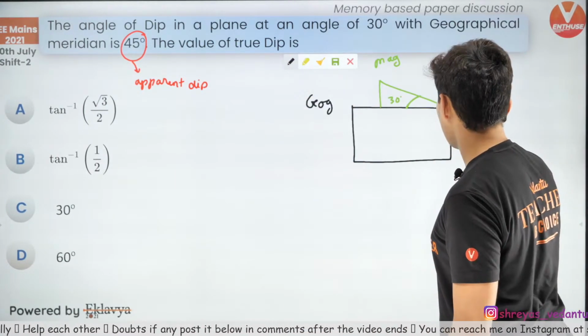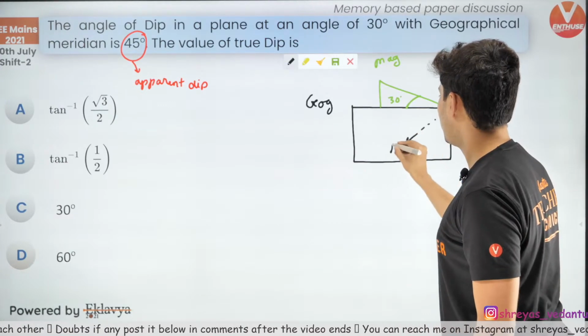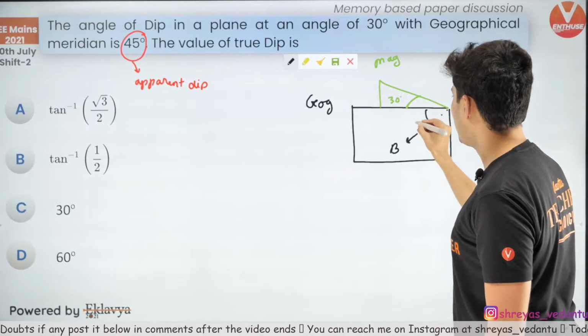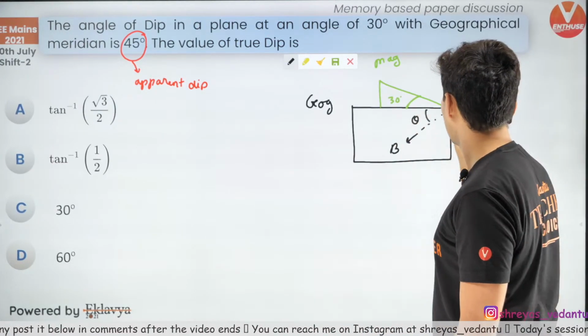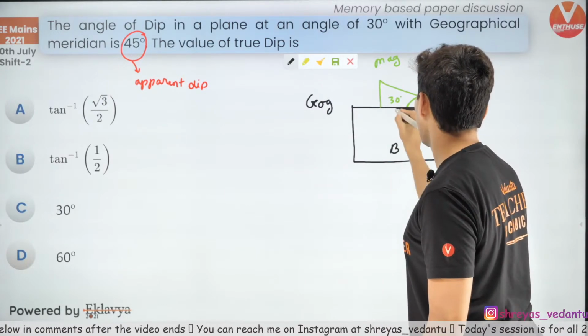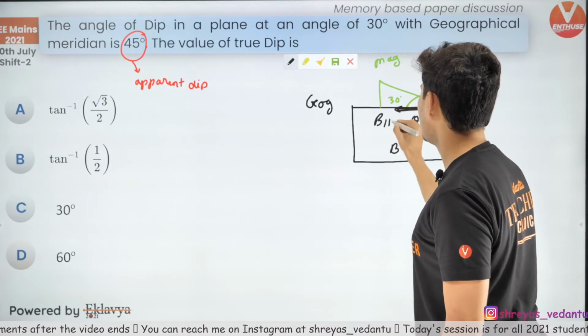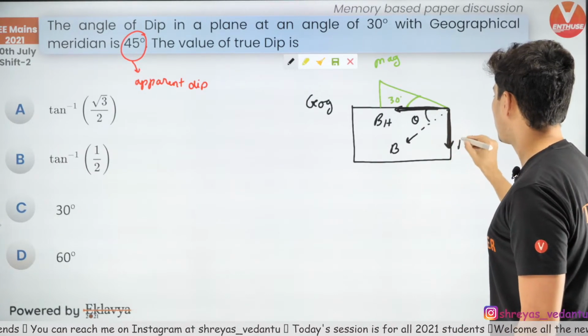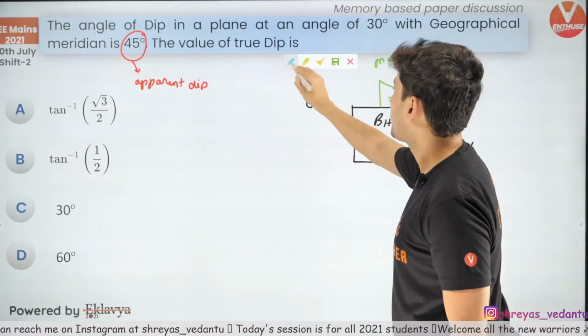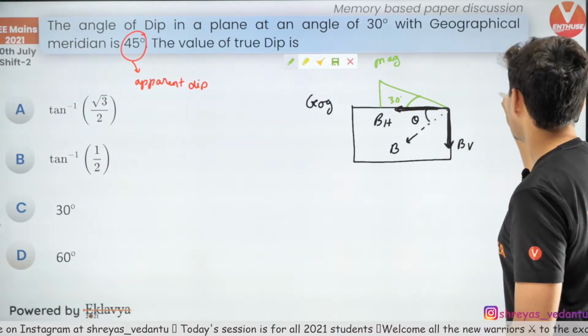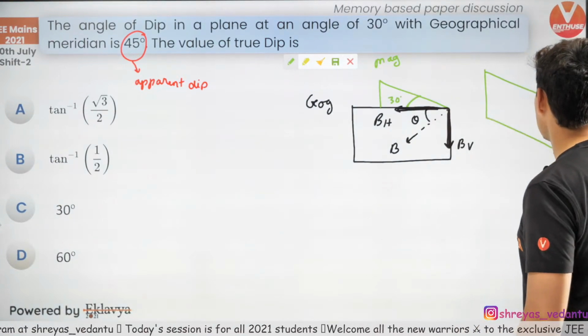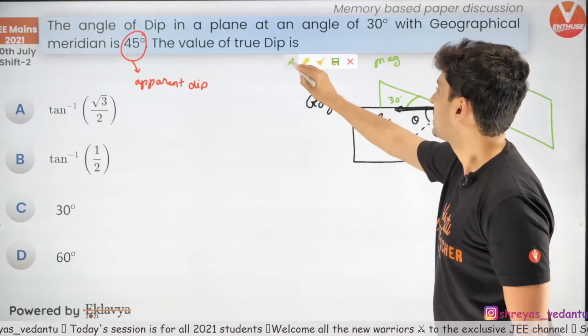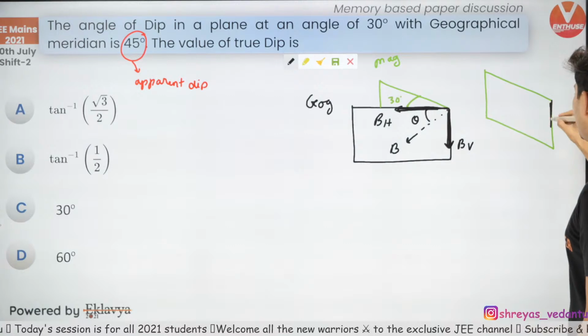Now if you visualize it in the diagram, see guys what will happen. The actual magnetic field will be here. The actual dip angle theta will be here. The horizontal component BH will be here. This vertical component will be here. This will be BV. Now, in that magnetic plane, if you notice, this vertical component is still the same.